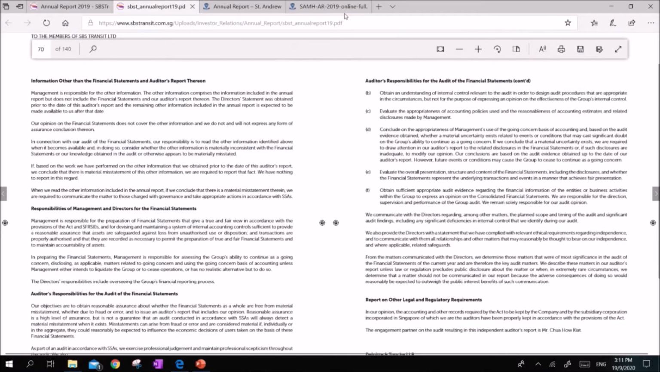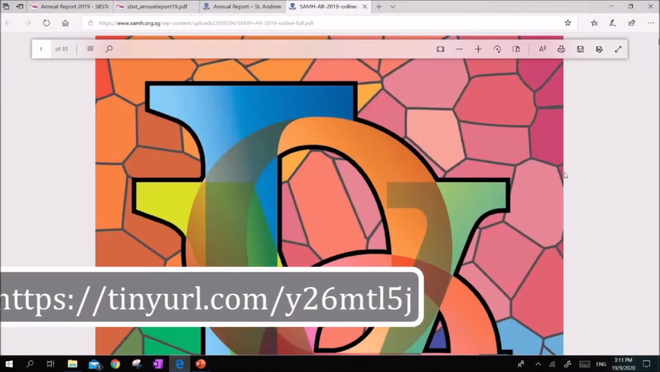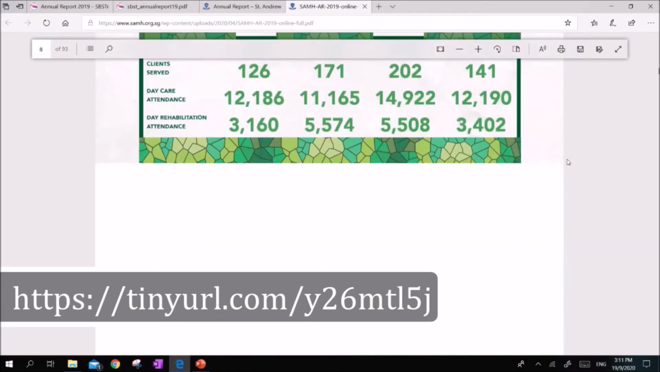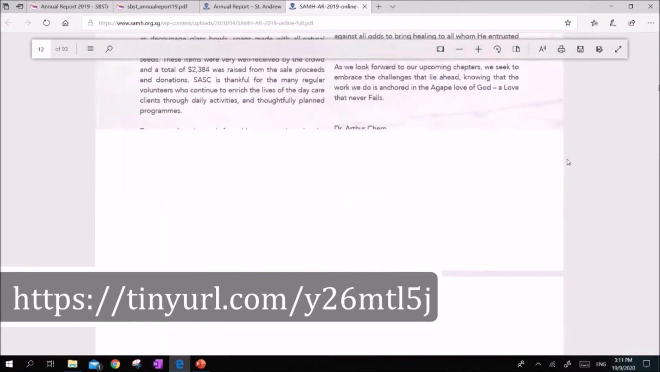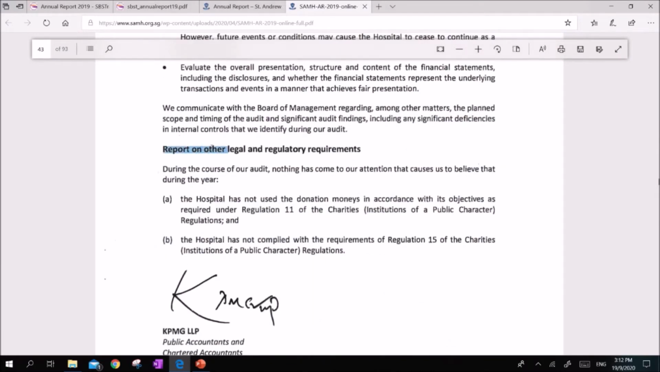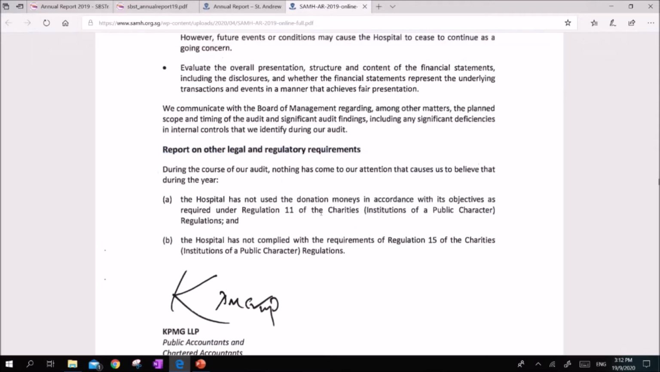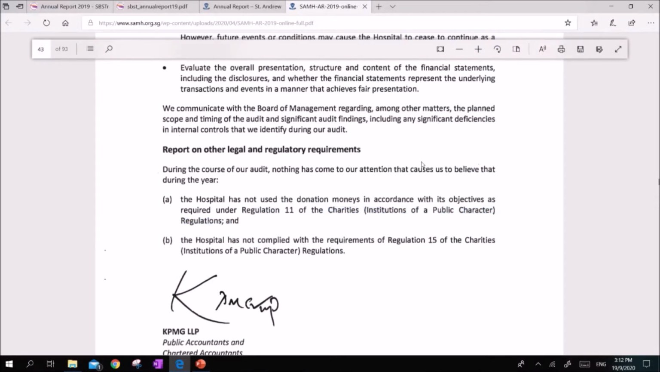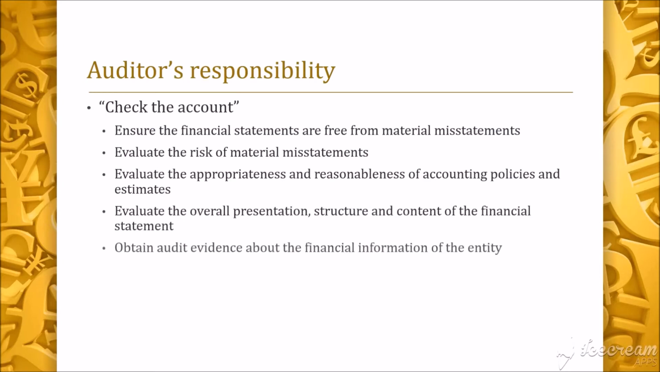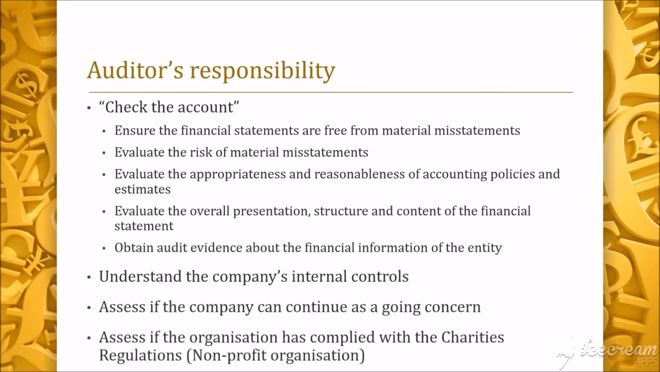When it comes to a non-profit organization, like St. Andrew's Mission Hospital, the auditor has another responsibility. So let's take a look at the independent auditor's report. The auditor also has to report on legal and regulatory requirement, specifically the Charities Institution of Public Character Regulation when it comes to a non-profit organization. Here's a summary of what we observe. So we can see an auditor does more than just checking the account.